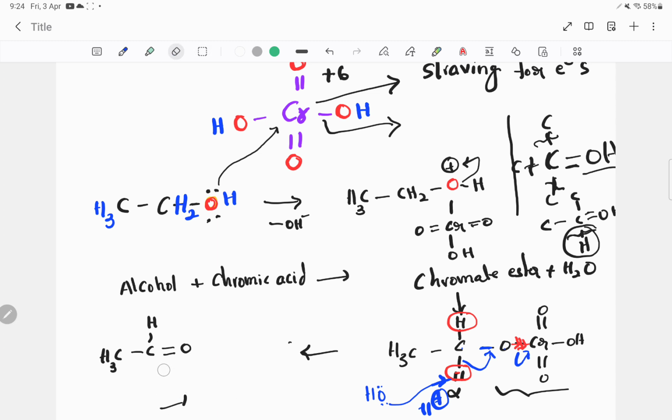So what happens to our main oxidizing agent? It is reduced from plus 6 to plus 4. And what about our alcohol? It is oxidized. What changes are we observing? The CO bonds increased. Before, one CO bond, now two CO bonds, and hydrogens: before H2, now we have only one H.